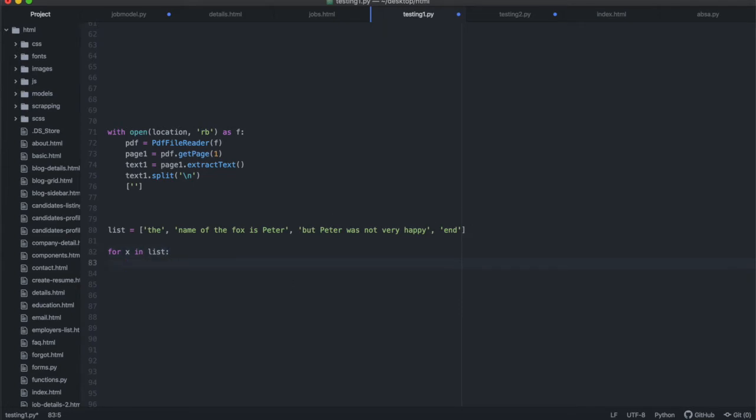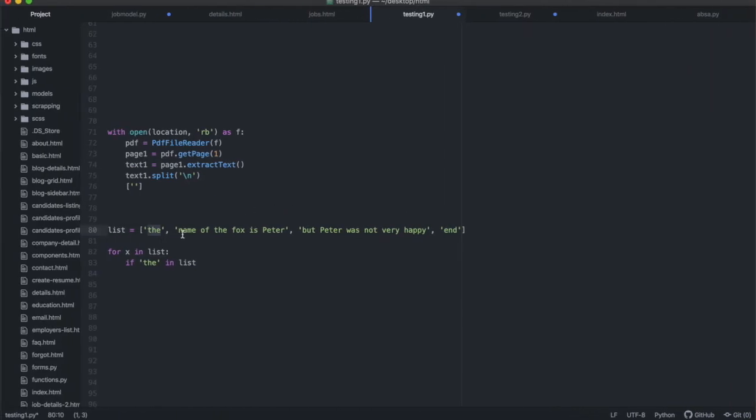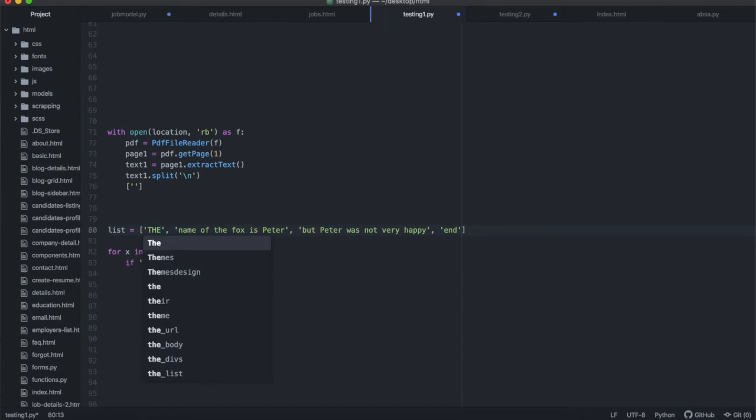And we said, the first element of the array, so we would say, if the in list, and we knew specifically that, let's say the, because what I liked about this as well was that it was capitalized. I think if it was not capitalized, we were going to have a bit of an issue. So this specifically is capitalized, and that really helped us to iterate through this.